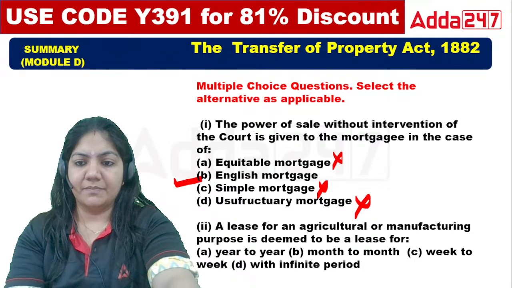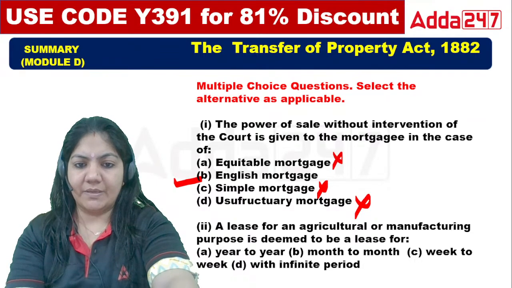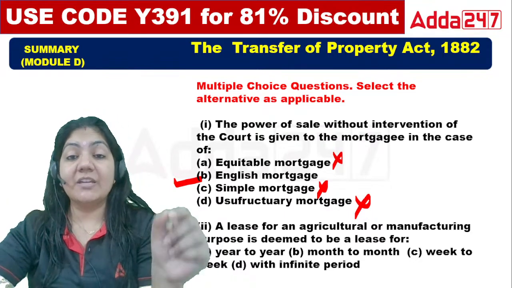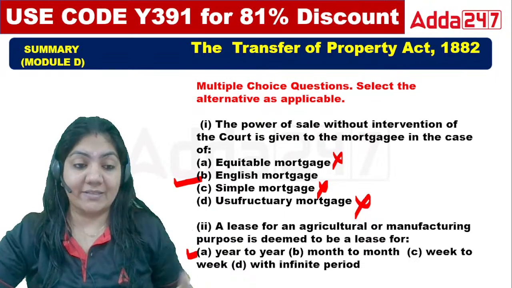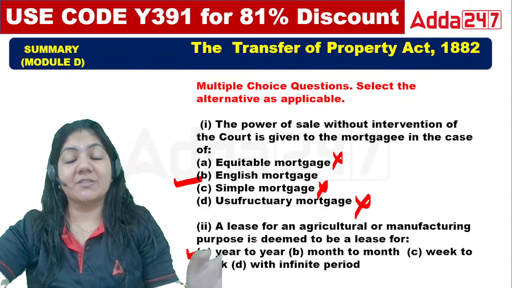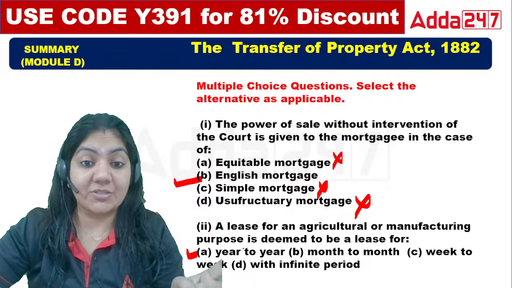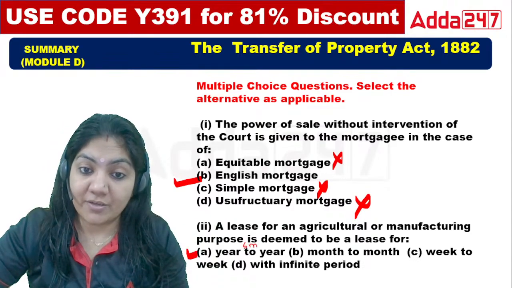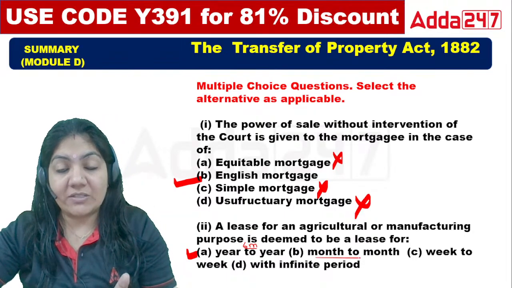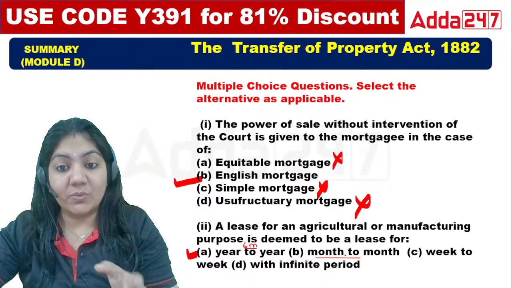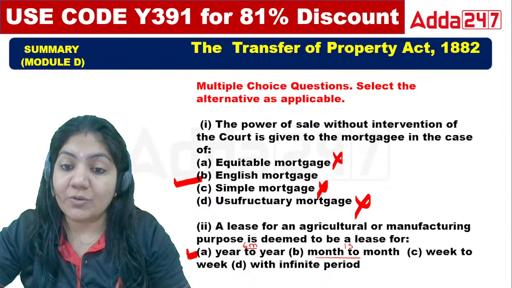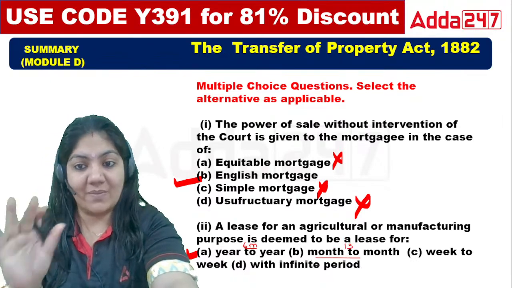Virender sir A, Sam sir B. It's A, agriculture. It should be a year to year lease. Understand this one, sir. If you say agriculture, the lease must be year to year. And for termination, 6 months notice is required. Suppose if the lease is month to month, then 15 days notice is required. So the question can come in that form.